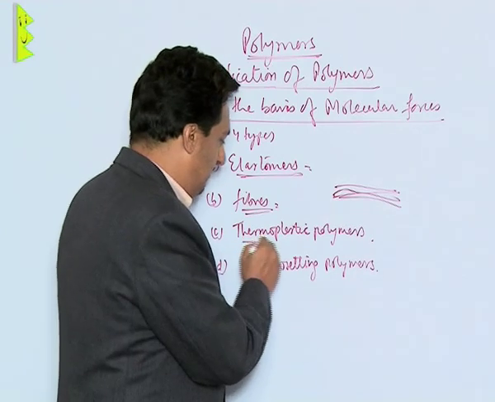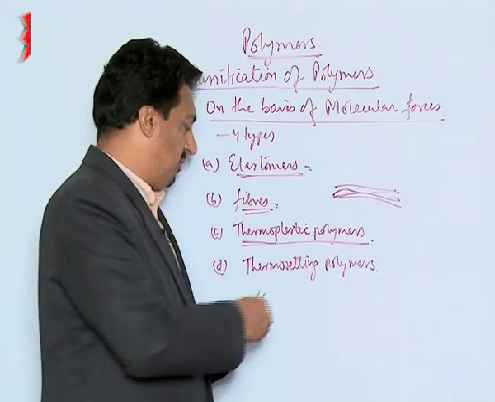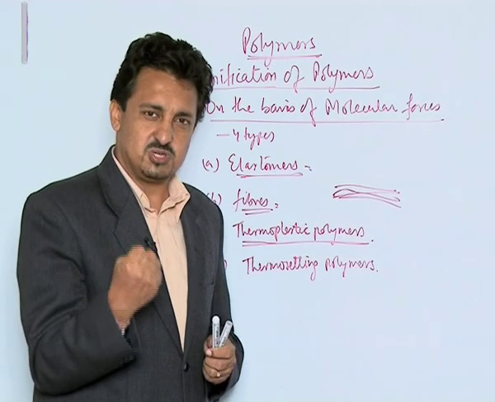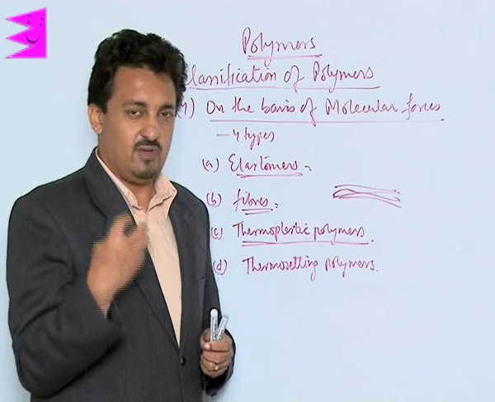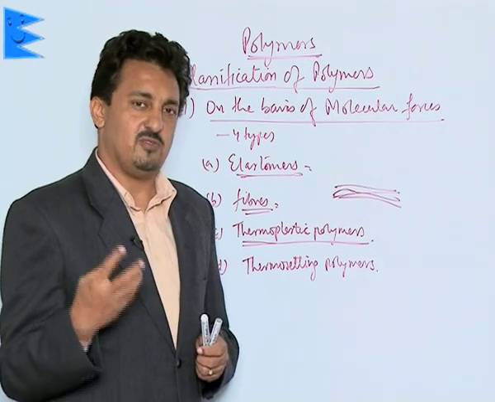Then we have thermoplastic polymers. Remember, before going to the third one, fibers have the strongest intermolecular forces of attraction, which involve hydrogen bonding. As a result, they have the strongest intermolecular forces of attraction.